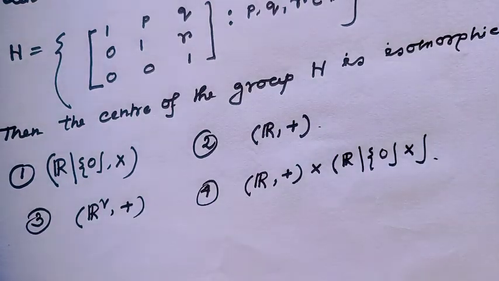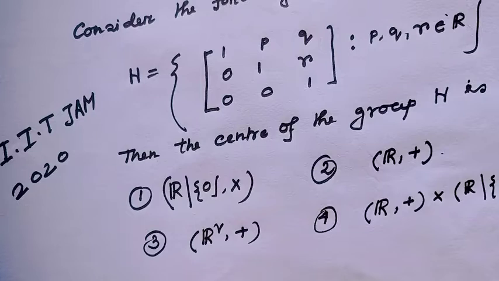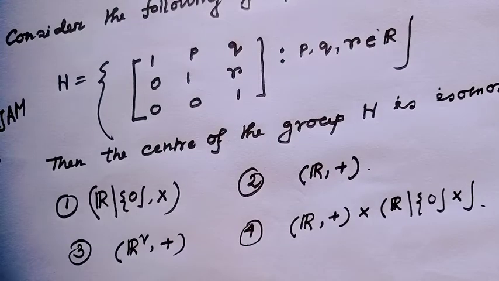Okay, now let's verify the options. Here the question is about the center of a group, and all of us know the center of a group is the set of those elements which commute with every element of the group.